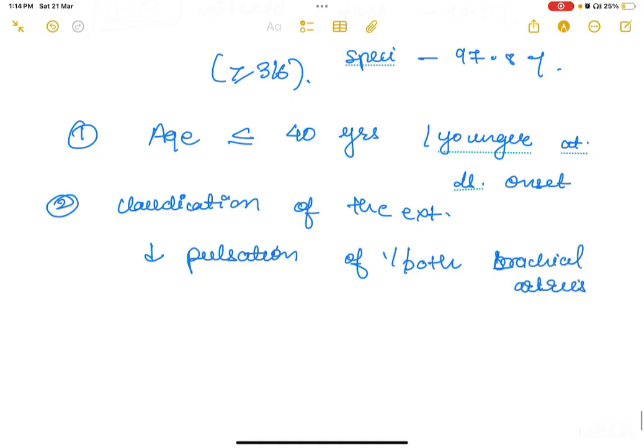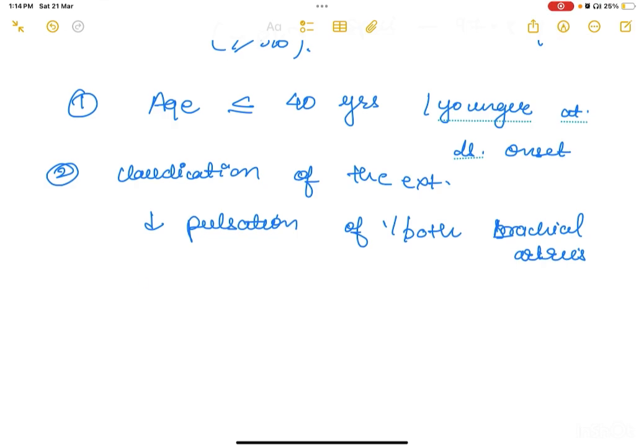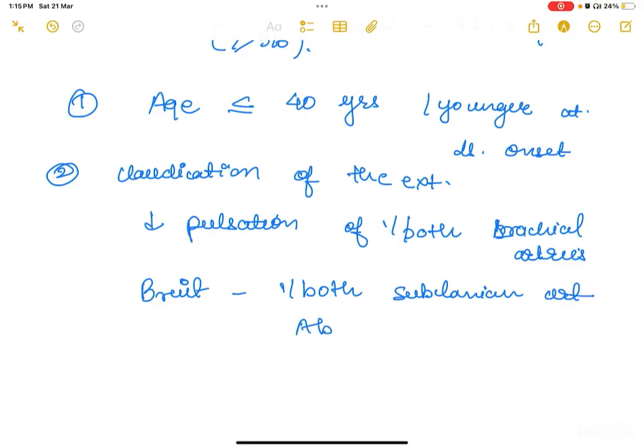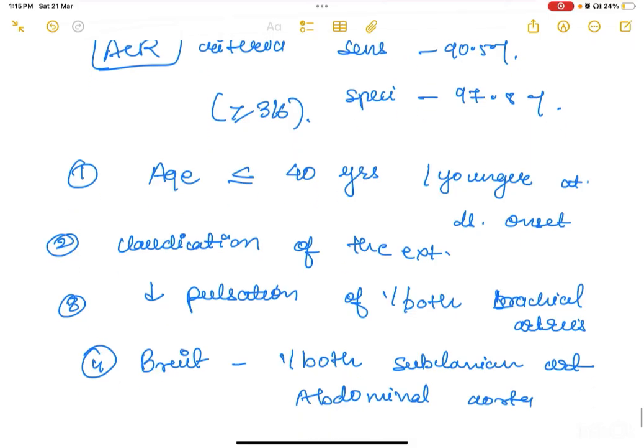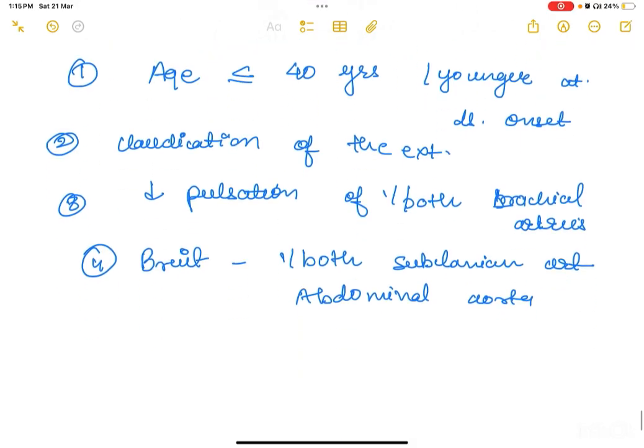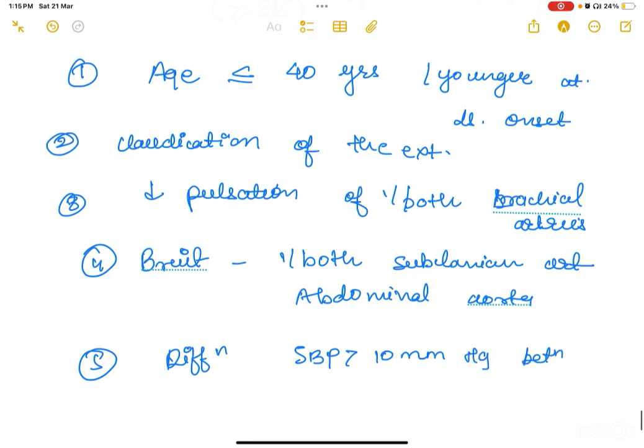Also, we could hear a bruit over one or both subclavian arteries or abdominal aorta. And also there could be a difference of systolic blood pressure in both the arms, which would be more than or equal to 10 mm of Hg between both the arms, right?